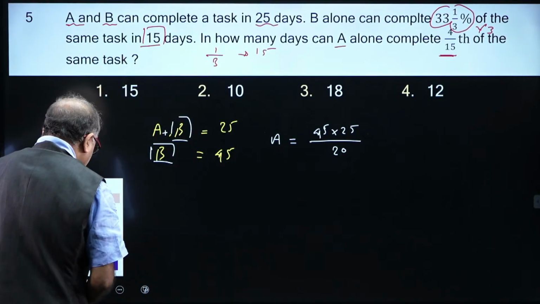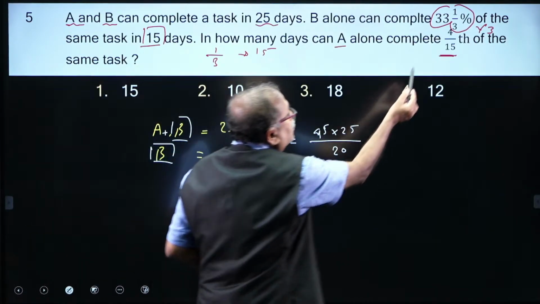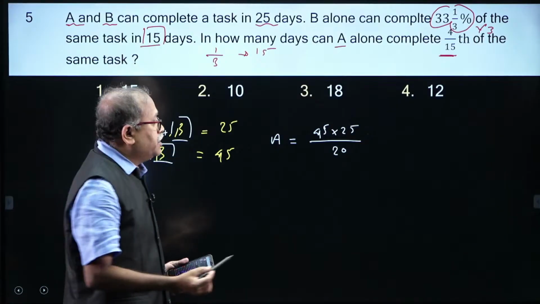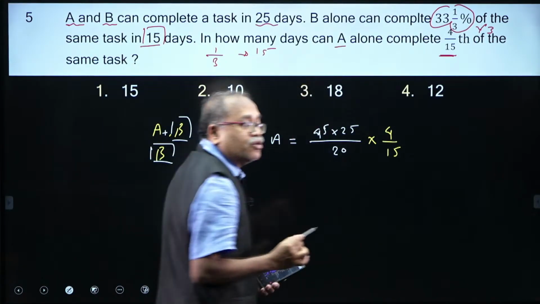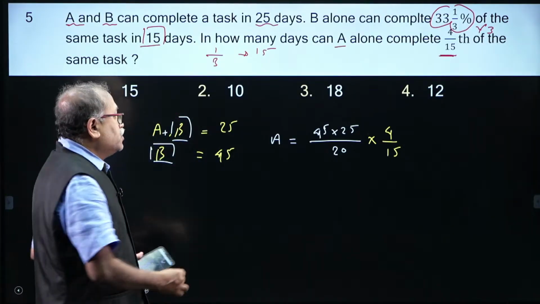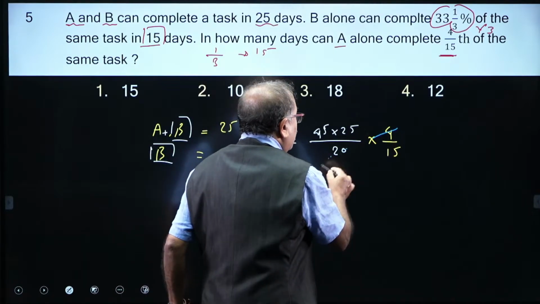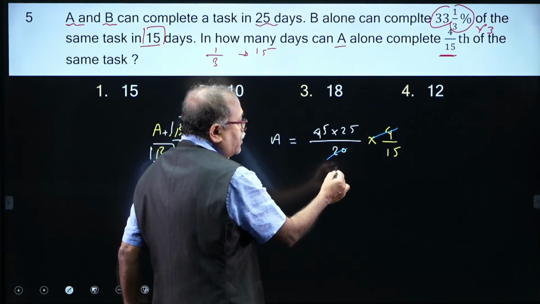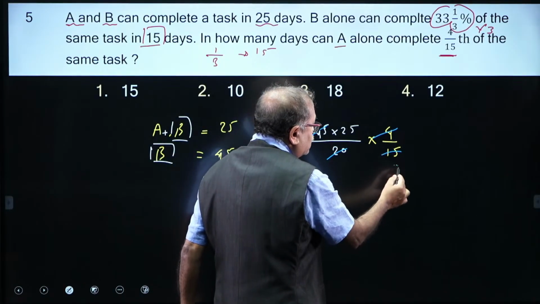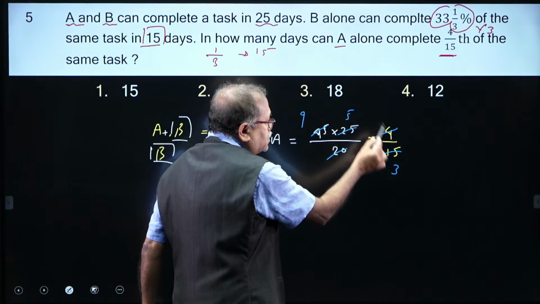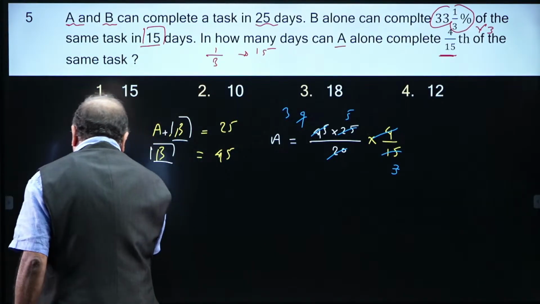Let us check that. I need A alone to complete 4/15 of the work in how many days. So, I need only 4/15 of the work, not the whole work. So, the rest is getting cancelled over here, and I am very happy to notice that this is 5 times 9, and here it is 3 times 5, and this is 5 times 3. So, 3 5s are 15. So, nicely answered the question.